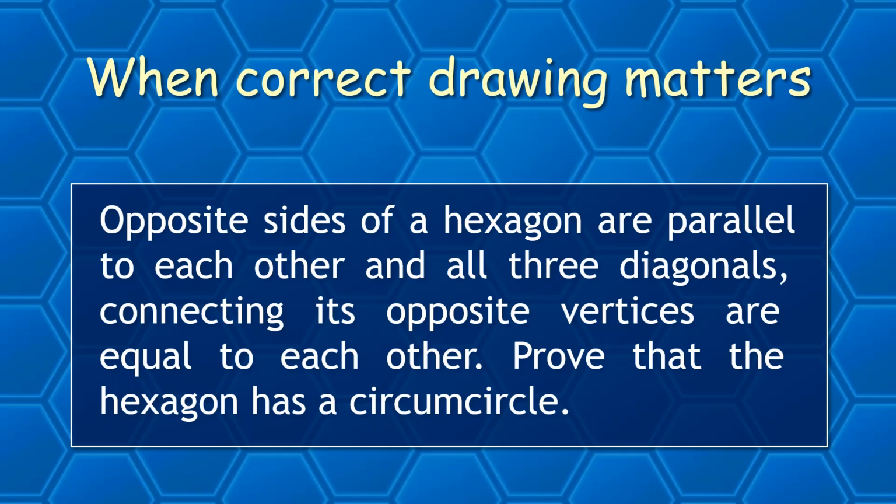The conditions are quite simple. The opposite sides of a hexagon are parallel to each other, and all three diagonals connecting its opposite vertices are equal to each other. The objective is to prove that such a hexagon possesses a circumcircle. In other words, there is a circumference passing through all the vertices of the hexagon.